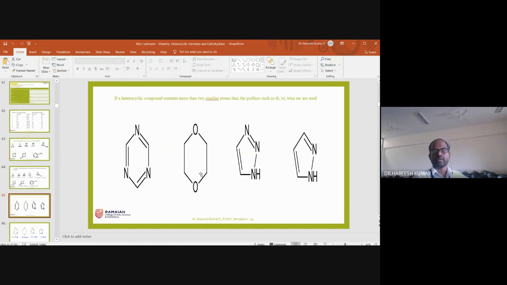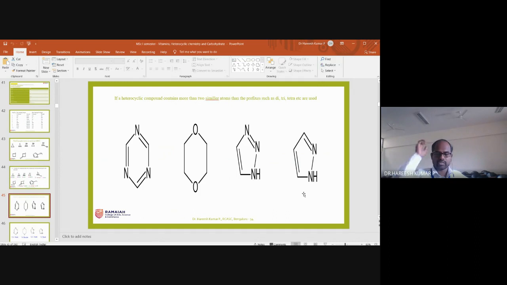Dioxirane, because it is a saturated one, RANE. And this has 3 nitrogens and it is a 5-membered ring. 5-membered ring means the suffix is OLE. And with 3 nitrogens, triazole is the name of this compound. 2 nitrogens, diazole, is the name of this compound.